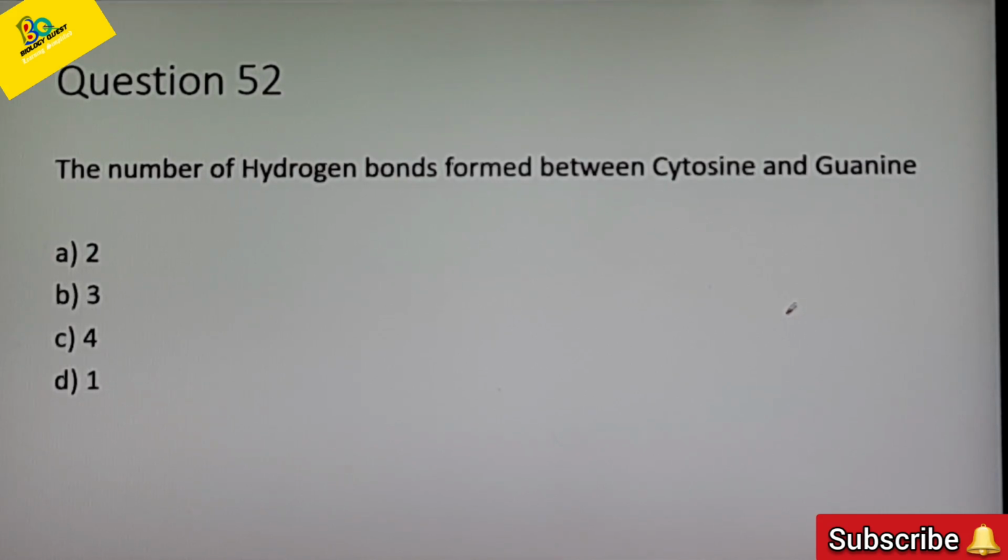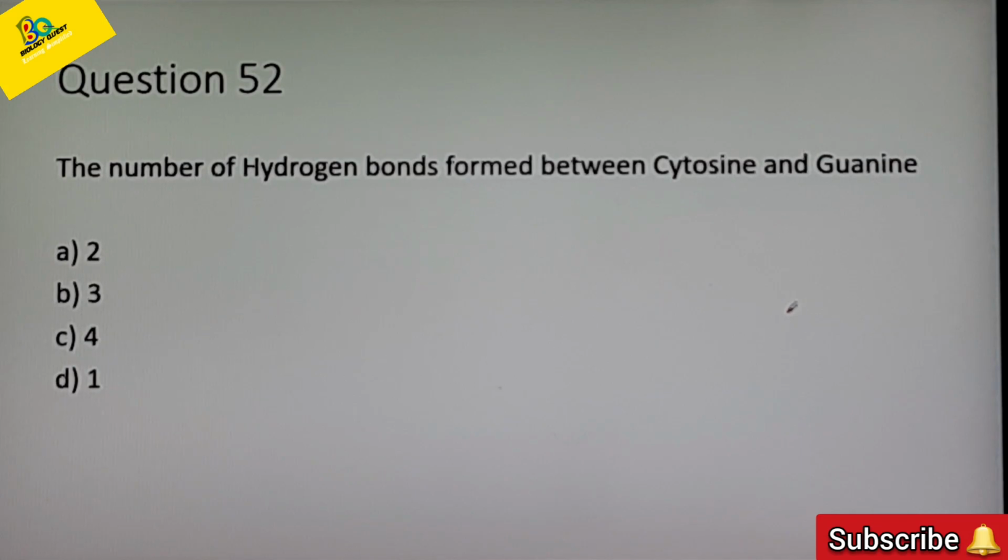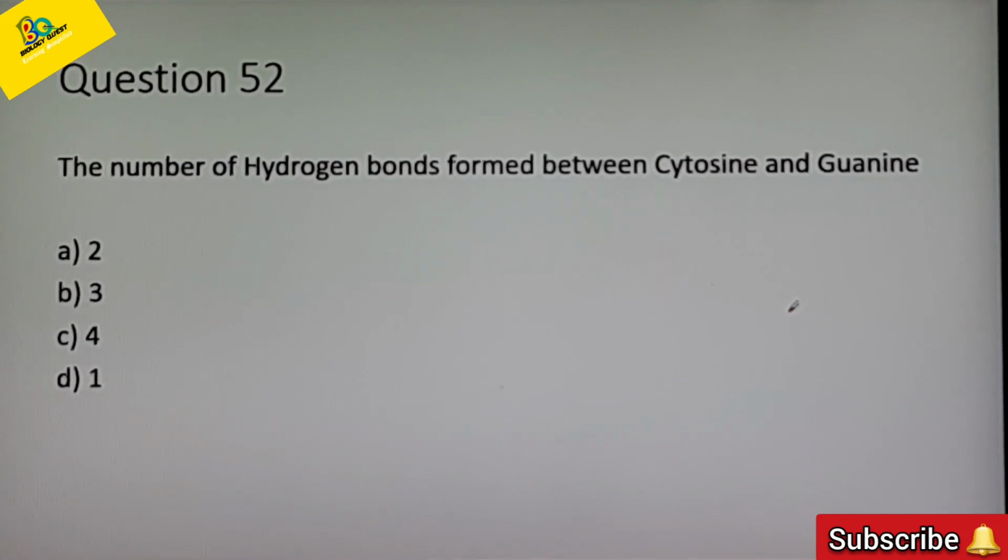3 hydrogen bonds are present between cytosine and guanine, whereas adenine and thymine form 2 hydrogen bonds. There are 2 hydrogen bonds between adenine and thymine. So the correct answer here is that cytosine forms a triple bond with guanine. Option B, 3 is the answer.